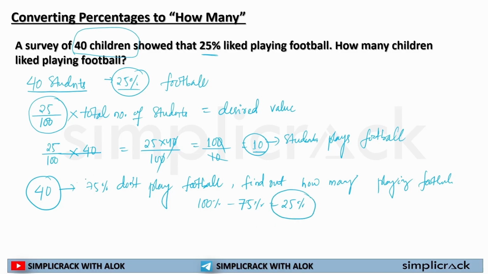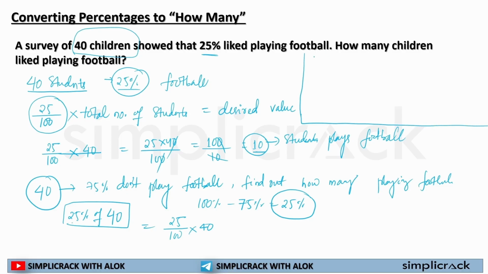Now I just have to find out 25% of 40. How would I find that out? 25% of 40. I will find out 25 by 100 multiplied by 40. And if I solve it, I will get my desired result. So let's derive a formula.